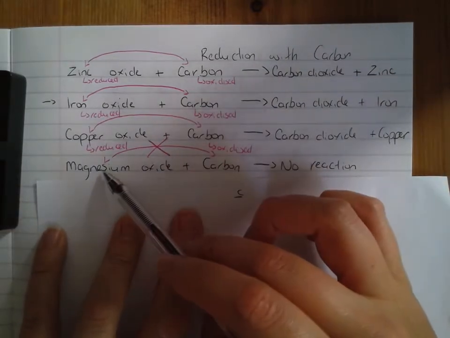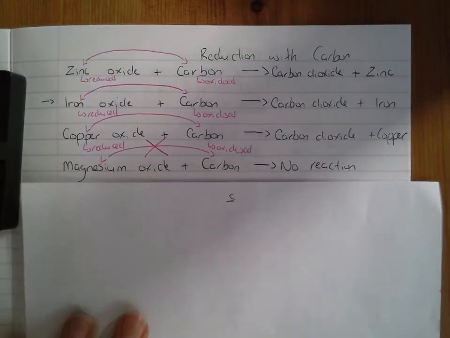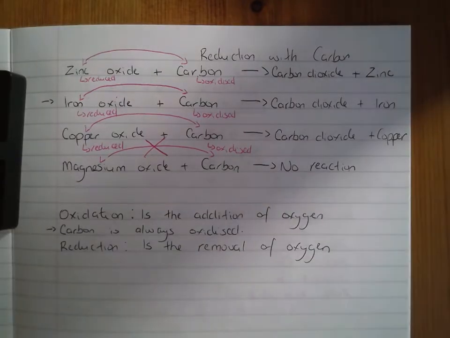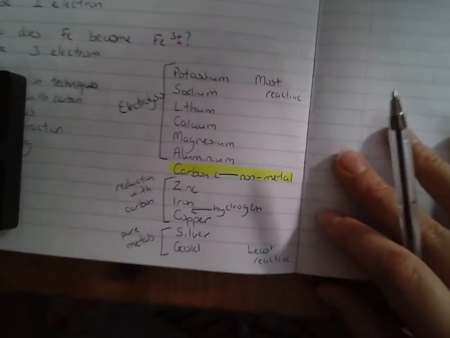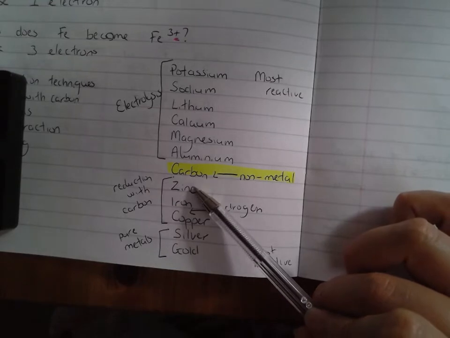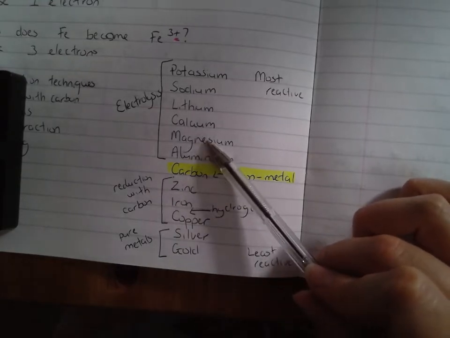But if I come down here to magnesium oxide, carbon is less reactive than magnesium. And because it's less reactive, it cannot take magnesium's place, so I get no reaction. On my reactivity series, carbon can take the place of zinc and iron, but it cannot take the place of magnesium.